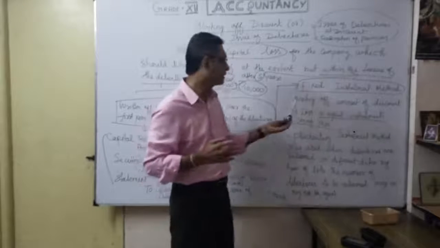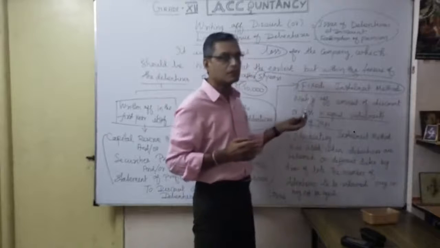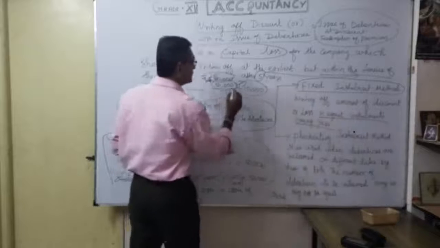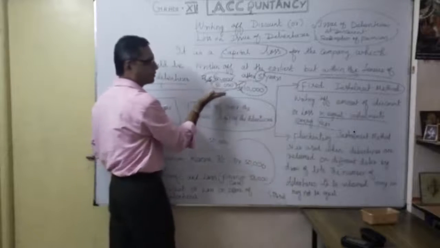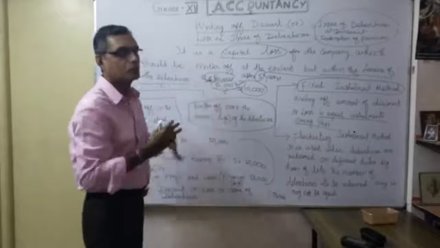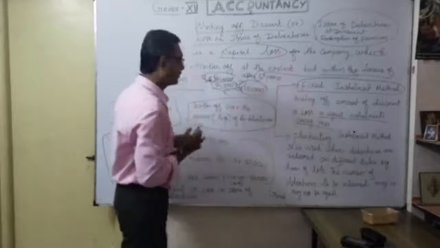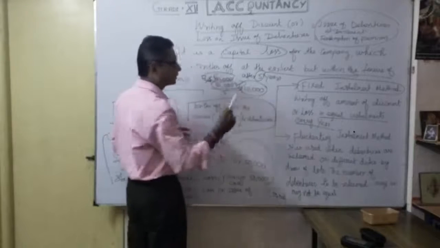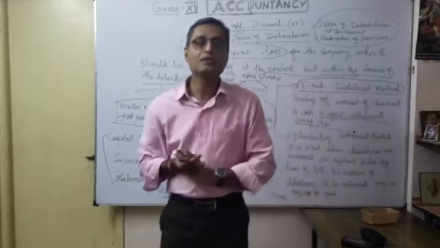You understood? That's what it is here: write off the amount of discount or loss in equal installments every year. So every year how much? 10,000 rupees. Because it is up to 5 years, how many years are we going to redeem? Whether 5 or 3, accordingly, the total loss divided by the number of years gives you the equal installment of 10,000. So every year I am going to write off 10,000. That is called the fixed installment method.